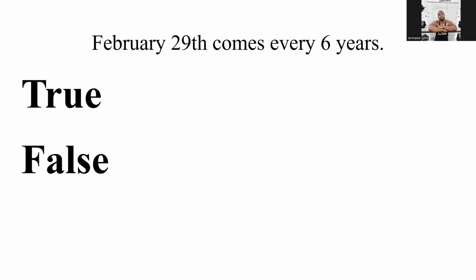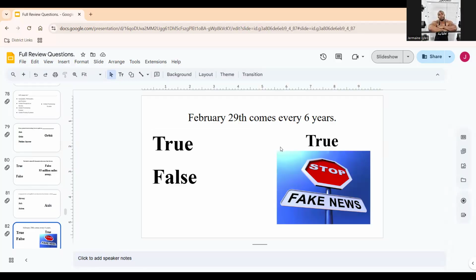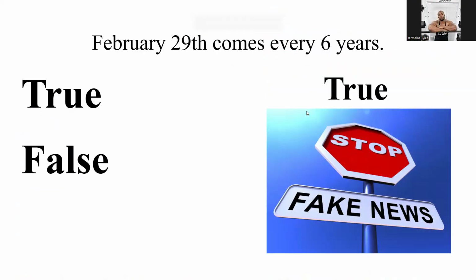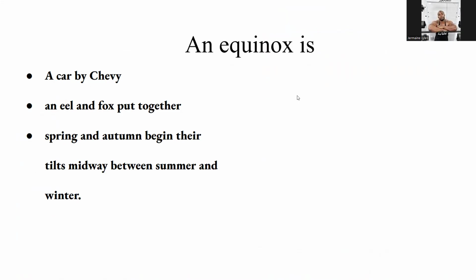February 29th comes every 6 years. We know February 29th comes every 4 years. I never did fix that. The correct answer is false. February 29th comes every 4 years. Matter of fact, let me just take the time. Oh, that's what I did. I remember now. Fake news. It is actually every 4 years. I tricked myself on that one.